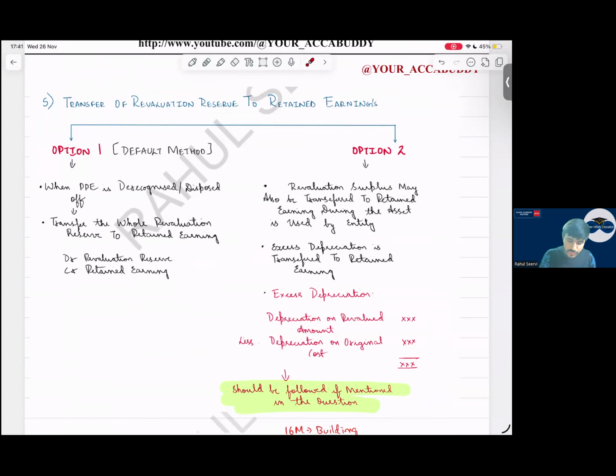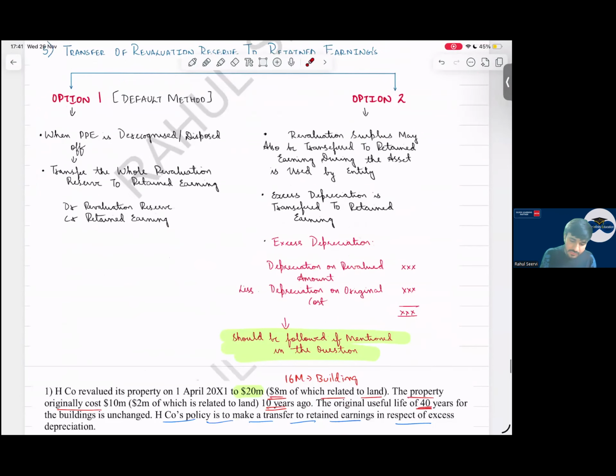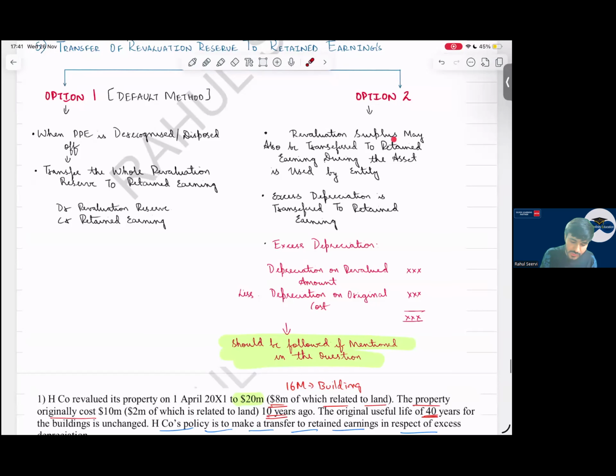So what is option 2? Option 2 says during the life of the asset, during the usage of the asset, you can transfer revaluation surplus to retained earnings. Revaluation surplus may also be transferred to retained earnings while the asset is used by the entity. That is, excess depreciation is transferred to retained earnings. How, sir? Whatever is the depreciation before revaluation and the depreciation after revaluation, that difference we can take from revaluation surplus to retained earnings, not to P&L.